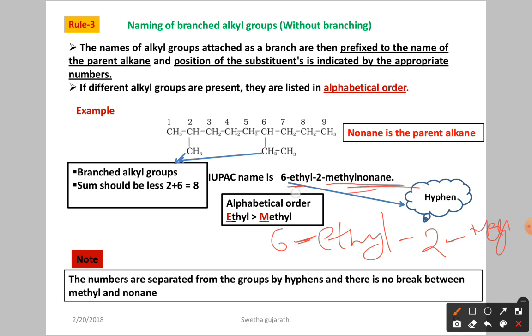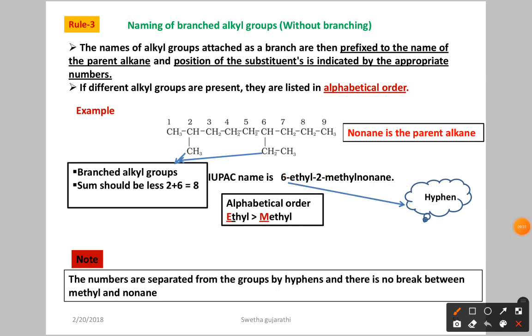This is the nomenclature: 6-ethyl-2-methylnonane. The numbers are separated from the groups by hyphens, and there is no break or space between methyl and nonane.